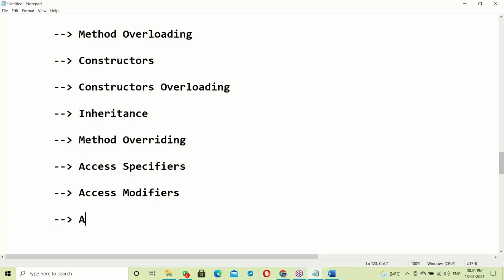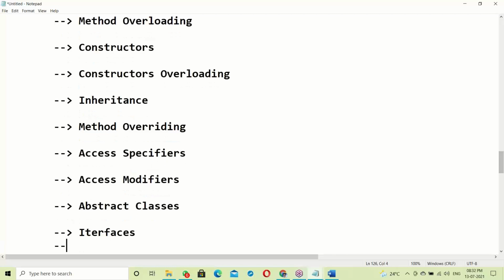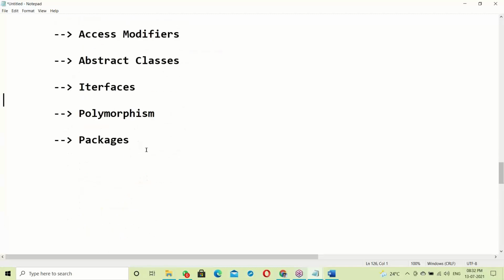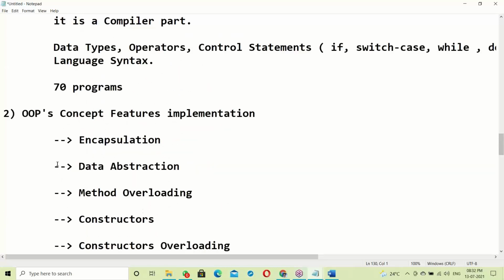Next, abstract classes, interfaces, polymorphism, and packages. These are all part of the OOPS concept, the Java OOPS features, along with encapsulation and data abstraction.